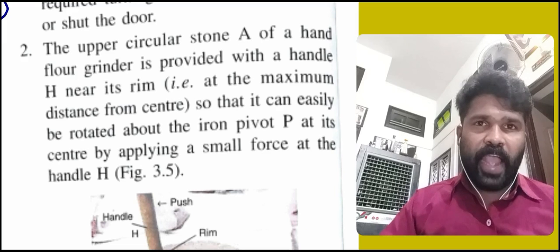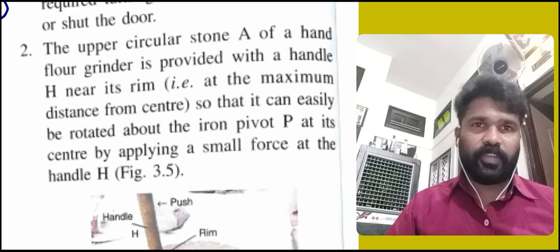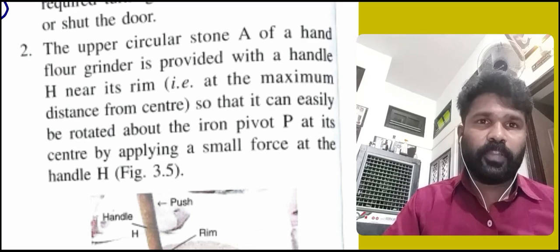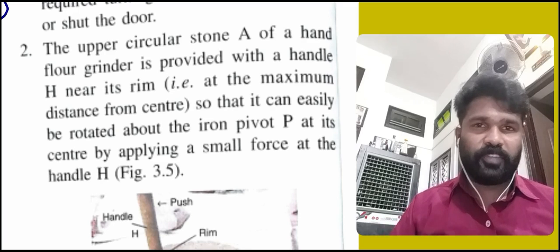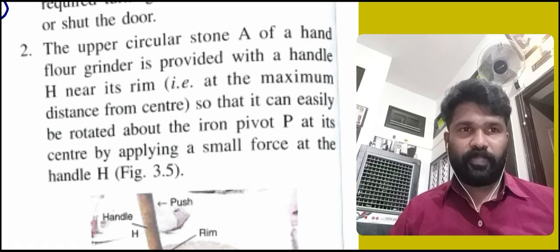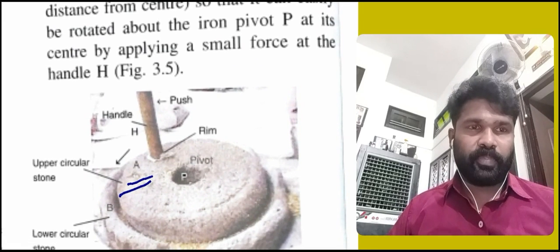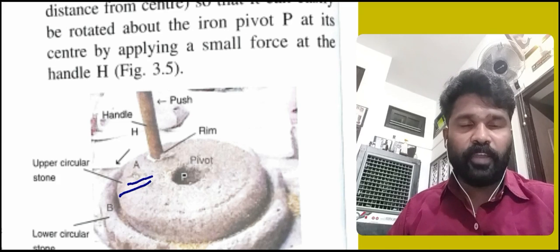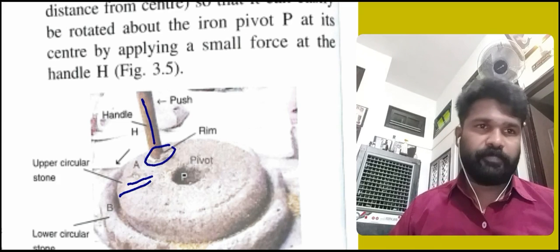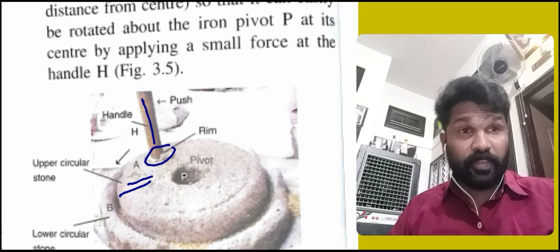The upper circular stone A of a hand floor grinder is provided with a handle H near its rim, so that it can easily be rotated about the iron pivot P at its center by applying a small force at the handle H. Where is this handle fitted? Here, at the end of the rim. At the end of the rim, the handle H is fitted. That's why it can easily rotate.